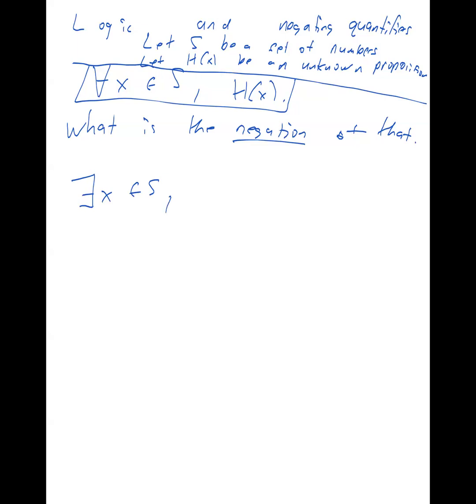So doing the not H of x like that. The negation of the statement for all x in S, H of x is there's at least one thing in S such that it's not H of x. So if H of x means you folded your clothes, there's at least one piece of clothing that I did not fold, right? So the negation of the for all is just there exists.